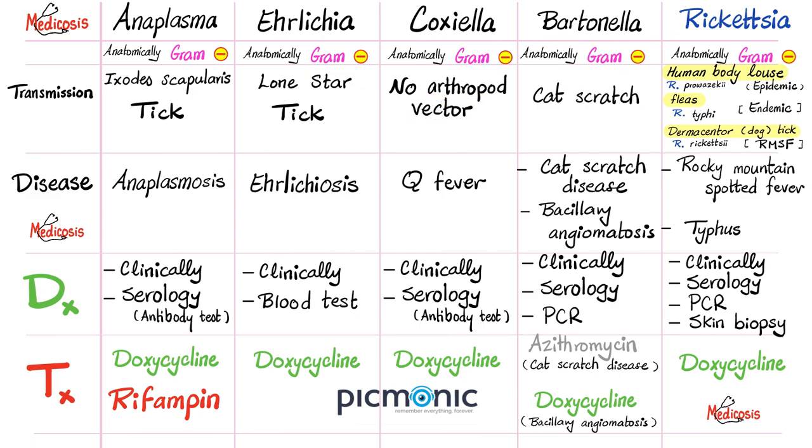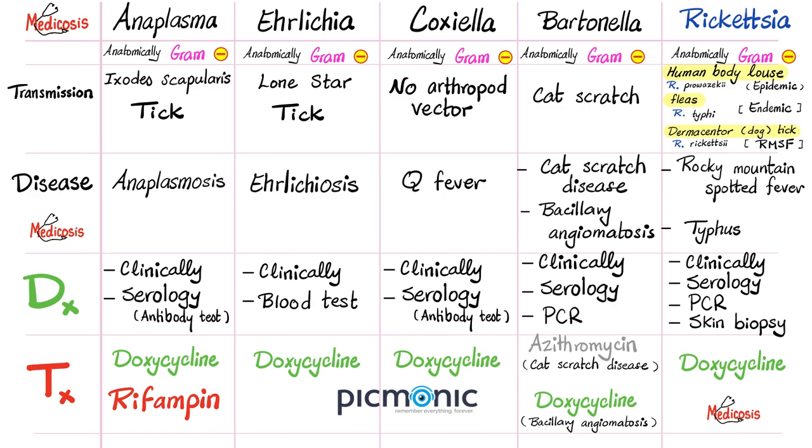Bartonella, well, you get it when a cat scratches you. That's why we call it cat scratch disease. Rickettsia, well, it depends on the disease and the species. If we're talking about Rickettsia prowazekii, which causes epidemic typhus, then the transmission is by the human body louse. If we're talking about Rickettsia typhi, which causes endemic typhus, then it's transmitted by fleas. And if we're talking about Rickettsia rickettsii, which causes Rocky Mountain spotted fever, it is transmitted by the Dermacentor tick.